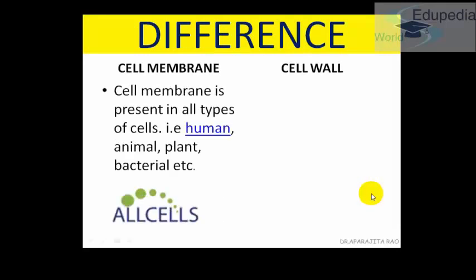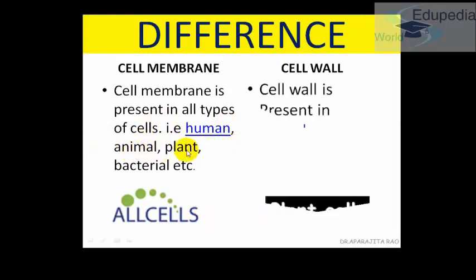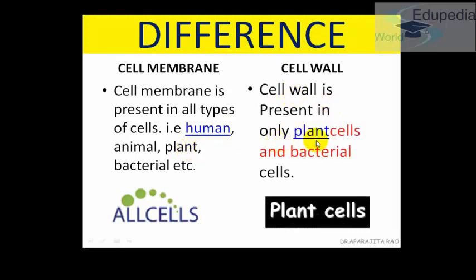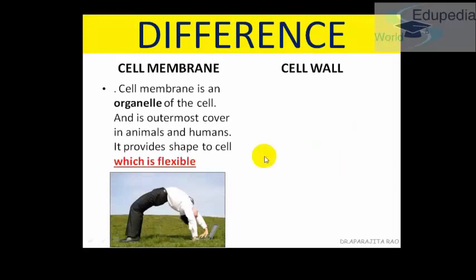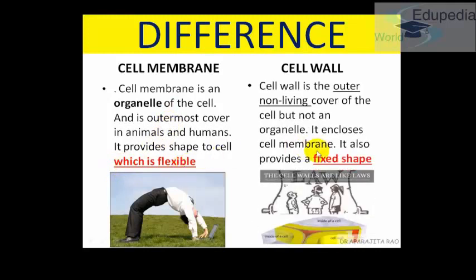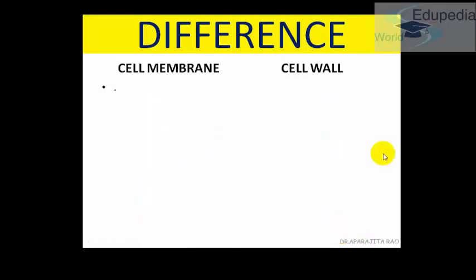Now, another very common difference is the difference between cell membrane and cell wall. So, we have cell membranes in all cells, be it human cells or animal cells or plant cells, but the cell wall is only present in plant cells and bacterial cells. The cell membrane is actually an organelle, and it is very flexible in nature, whereas we just studied that the cell wall is non-living in nature and has a fixed shape.